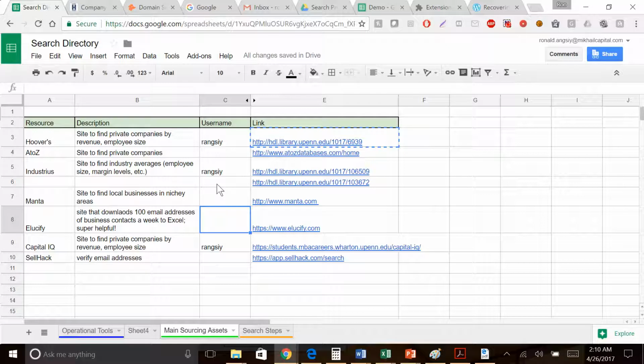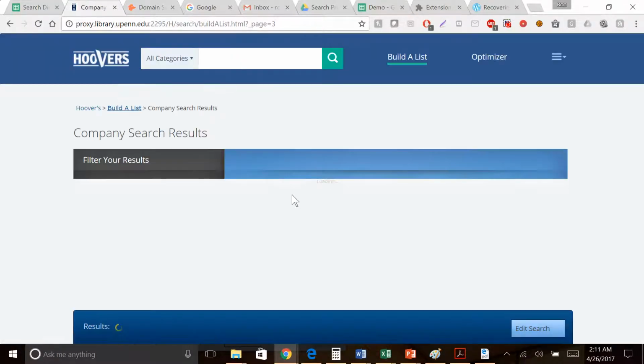So let's begin. There are several great sites and resources over here for finding different companies in different industries. I listed a few over here, particularly these two are great. Today I'm going to use Hoover's as an example. So on Hoover's, I'm going to use this link to go over here. Now over here, I click the build a list option.